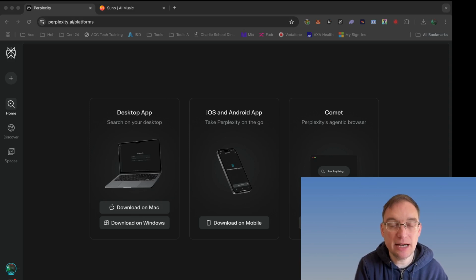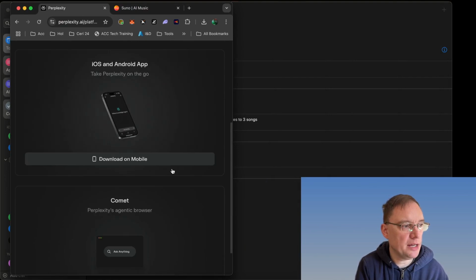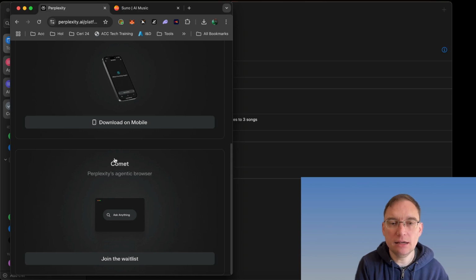And just while I've been waiting for that to happen, I've literally just gone to this download button to actually see how you can access Perplexity. And what's really interesting is you've got the desktop app, you've got the iOS and Android app, which is really cool. But look what's here, Comet. Perplexity's agentic browser. Oh my gosh.